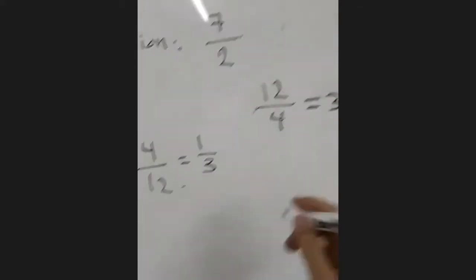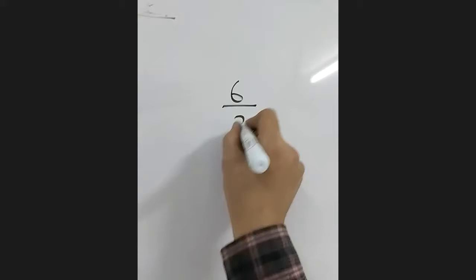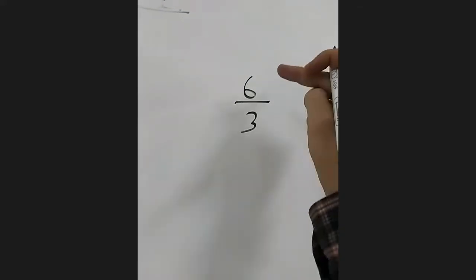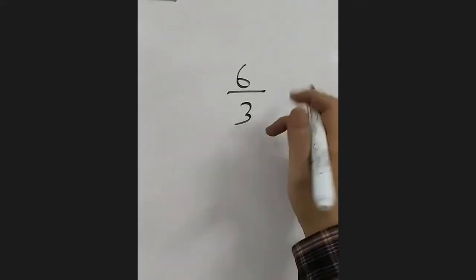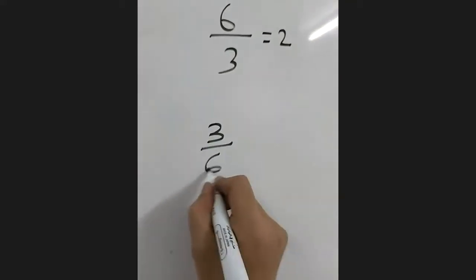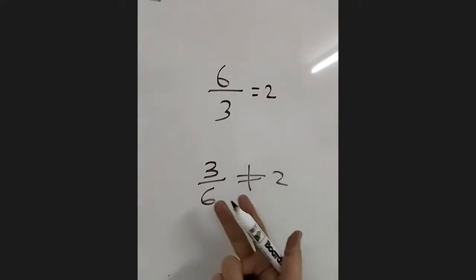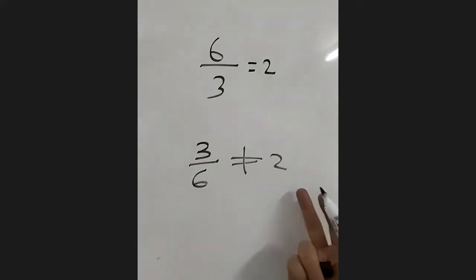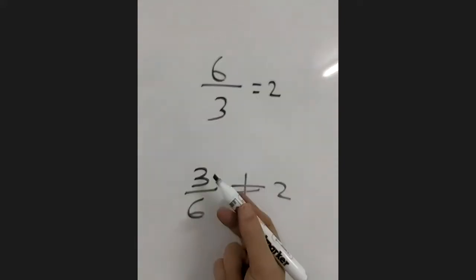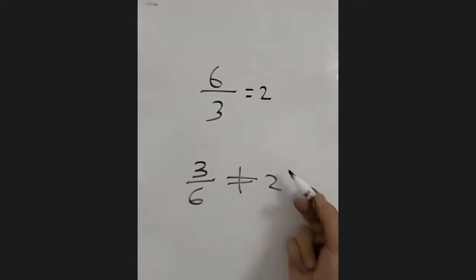Another thing, when I say, for example, 6 over 3, 6 divided by 3, this is equal to 2. But when I say 3 over 6, this is not 2. It's a disaster if you say 3 over 6 equals 2. It means if you have 3 reals and you want to split them to 6 people, each one will get 2 reals.